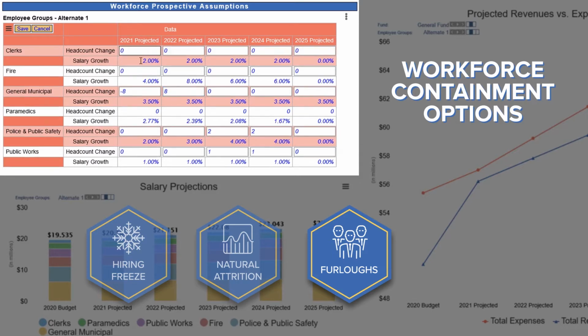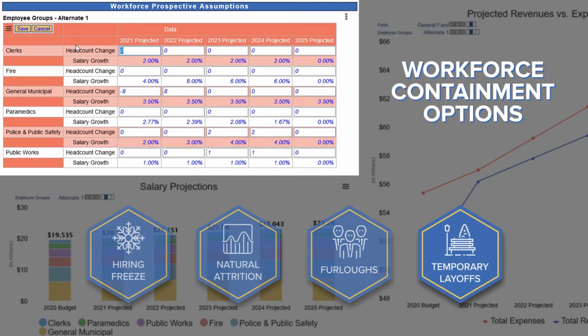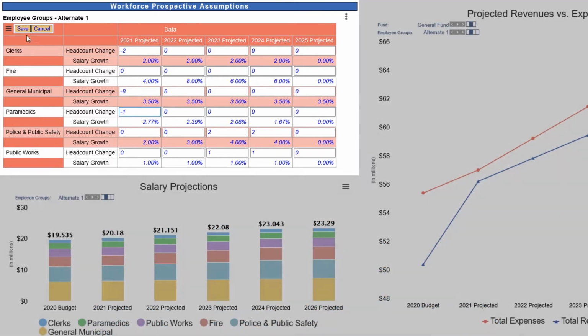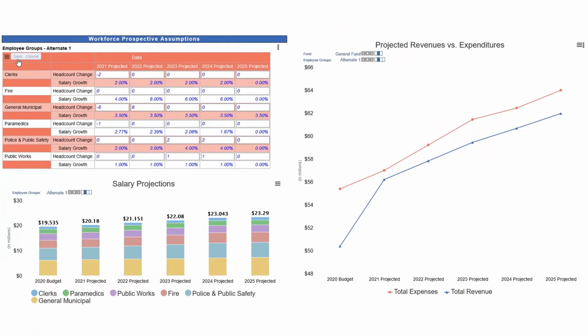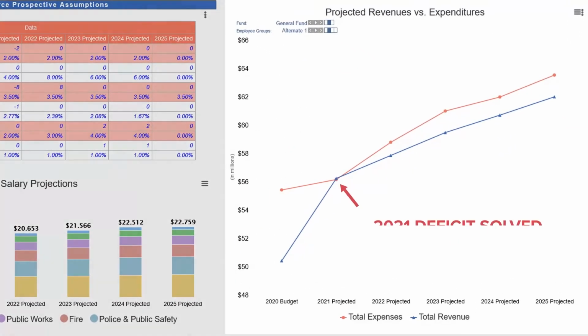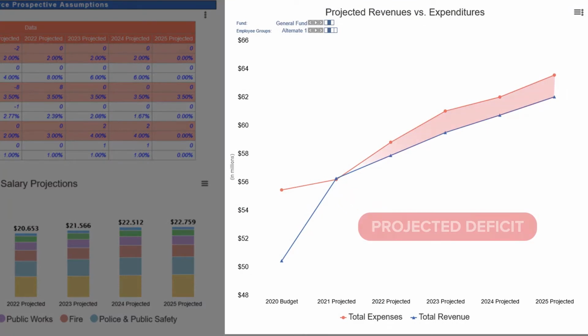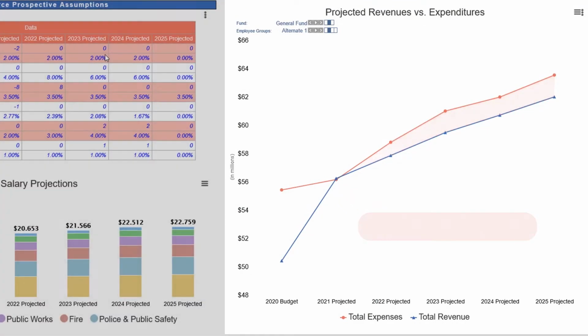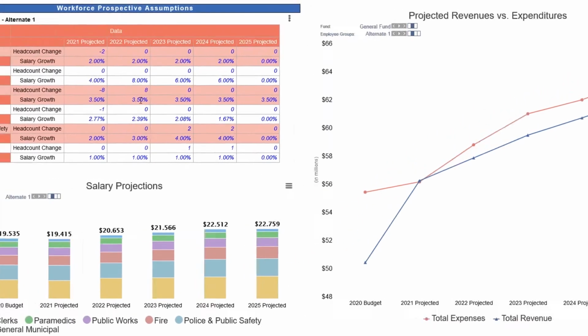Now we'll reduce headcount in a couple more employee groups, representing our government letting go of some seasonal or temporary workers. We've narrowed the gap somewhat, but we are still experiencing a deficit throughout the projection, which we know will be draining our fund balance each year. We will need something more substantial to mitigate this.